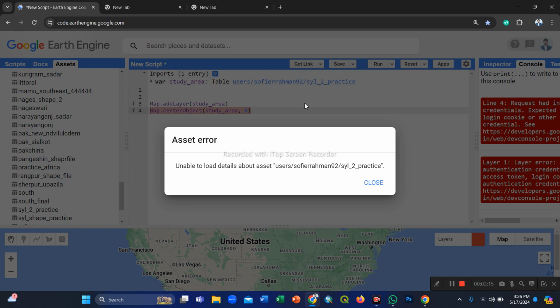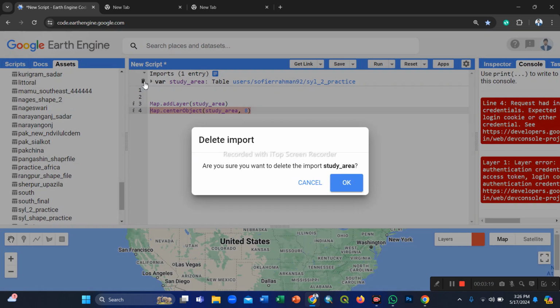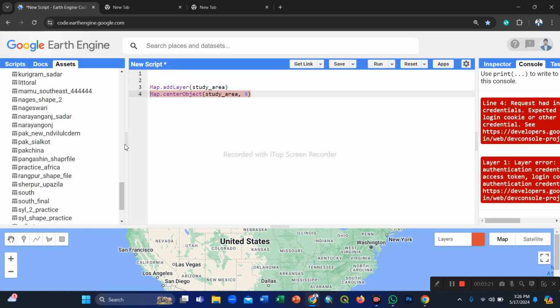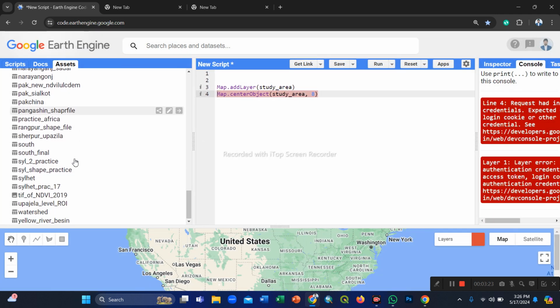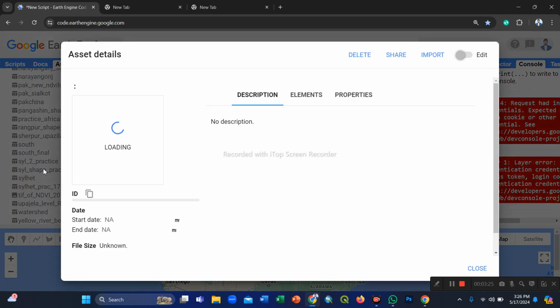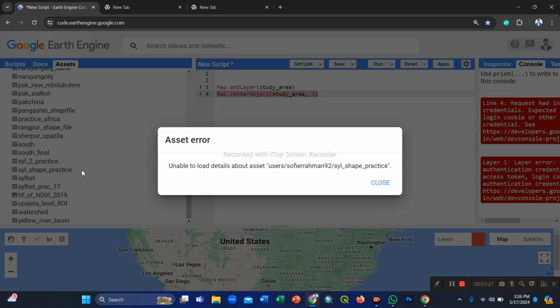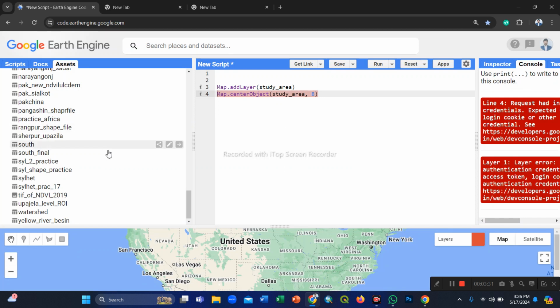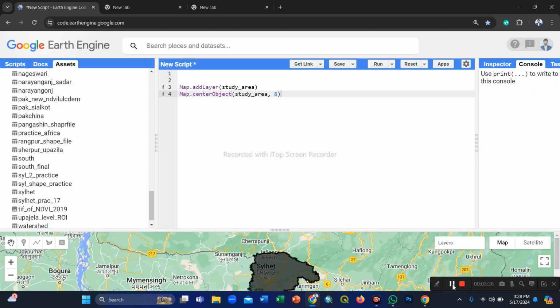Wait a minute. Okay, as there is an error, that's why we did not see it. So we delete it from our code editor and then we put it in again. What is the problem? Okay, so now I put it in the code editor.